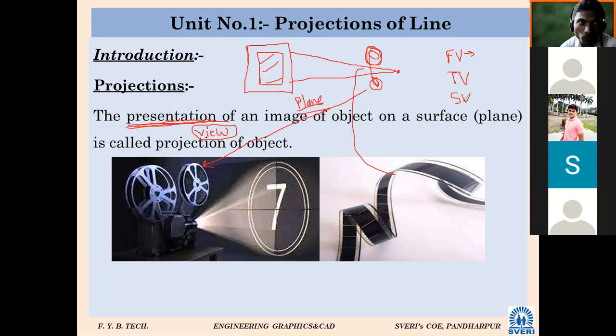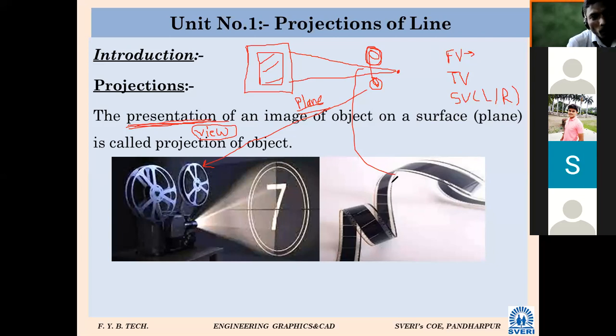But in case of side view, the probability is that there may be left hand side or right hand side. Either we can say left hand side view or right hand side view. That's why, whatever views of objects are there, front view, top view, and side view, हे तीन main views आहेत ऑब्जेक्टचे. Front view, top view, side view. And side view चे दोन type. Which are they? Left hand side view and right hand side view. That basically you can remember right now.